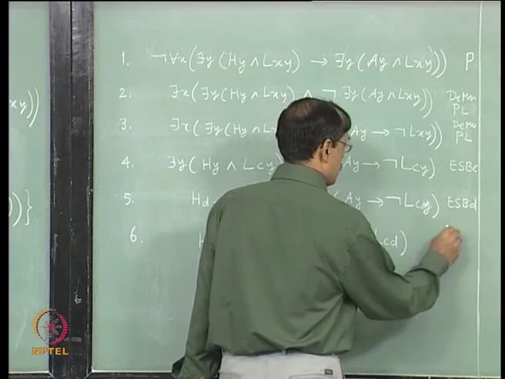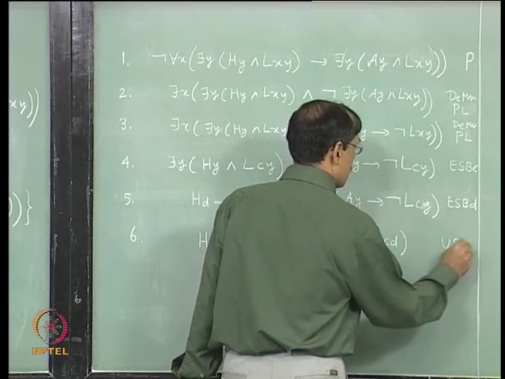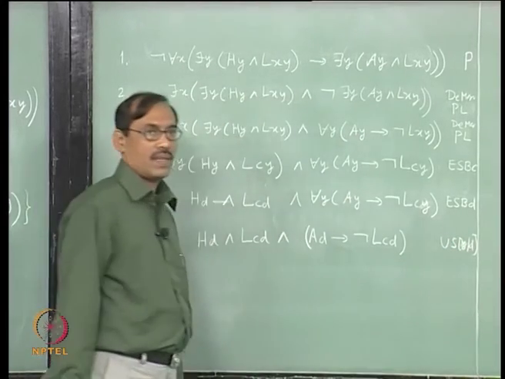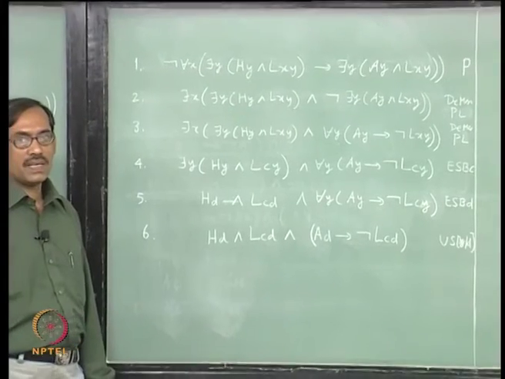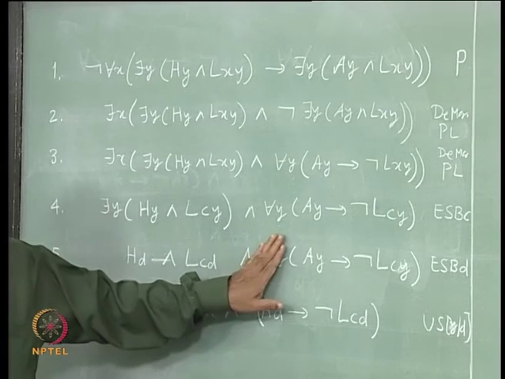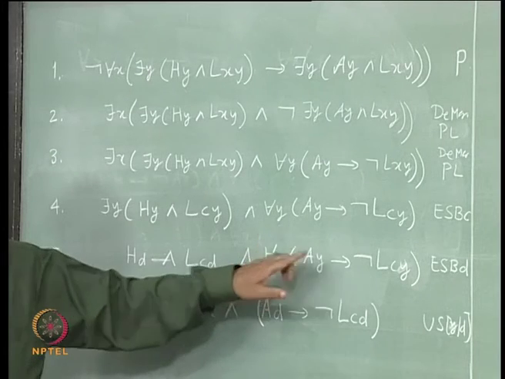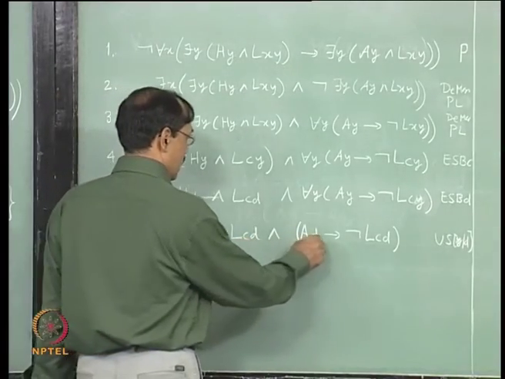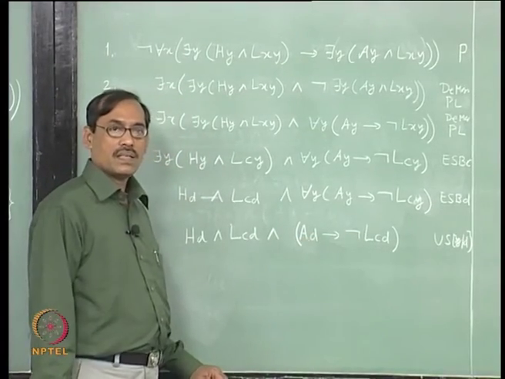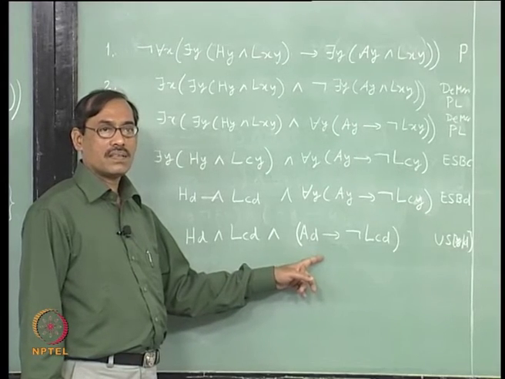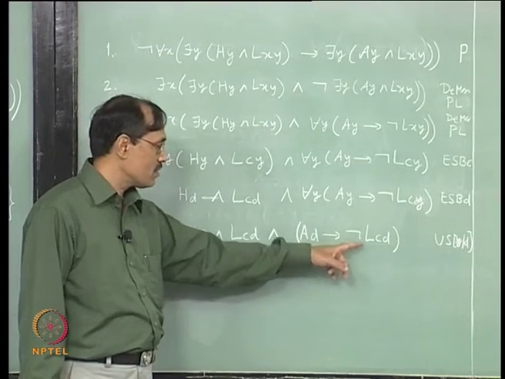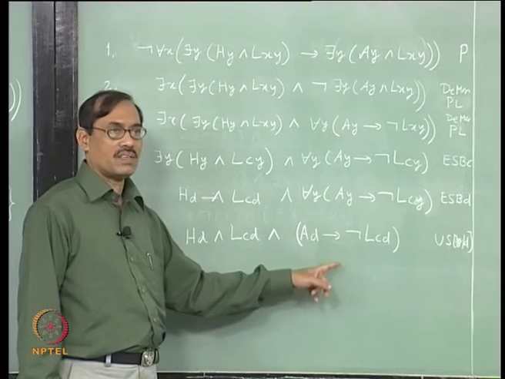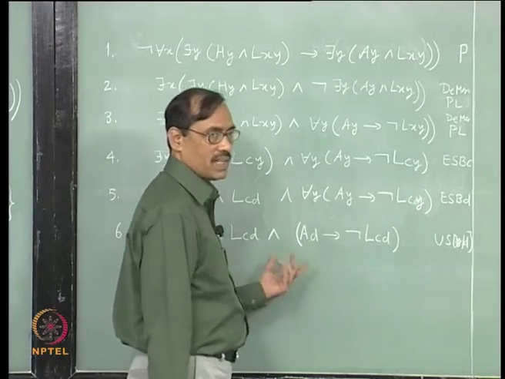So, here what we have used is universal specification with y as d. You can write y as d, y is substituted by d, not in here without the for all y, right, there only you substitute. Next you have LCD and AD implies not LCD, that is modus tollens, right. Otherwise, you have to write one equivalence, it will give you LCD implies not AD by contraposition, then use modus ponens, right. So, that is equivalent to taking modus tollens.